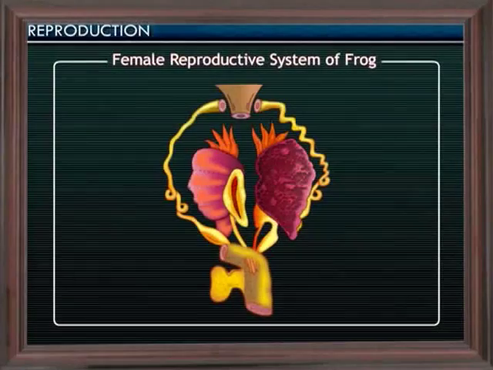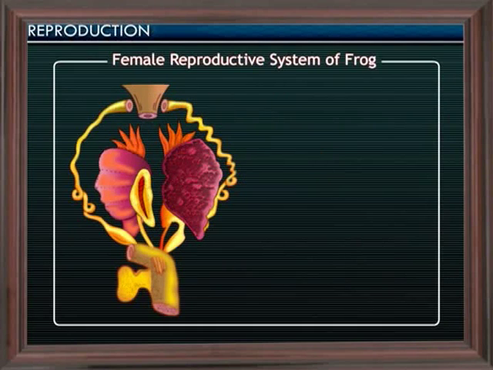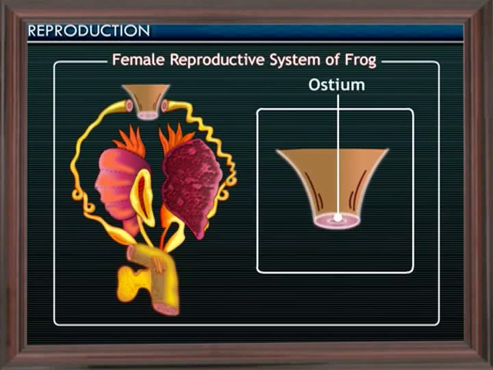Here is an interesting point. Unlike in other animals, the frog releases the eggs into the body cavity. These eggs are collected by the funnel-shaped ostium, which is at the anterior position of the convoluted tube called oviduct.